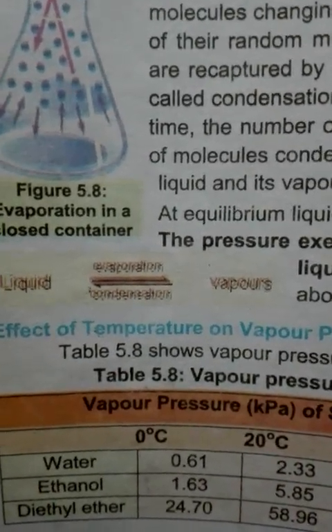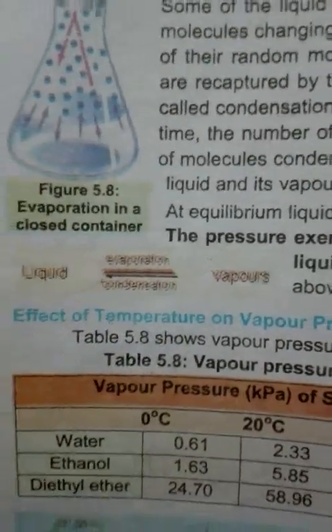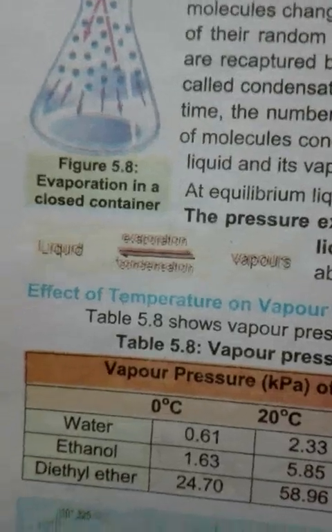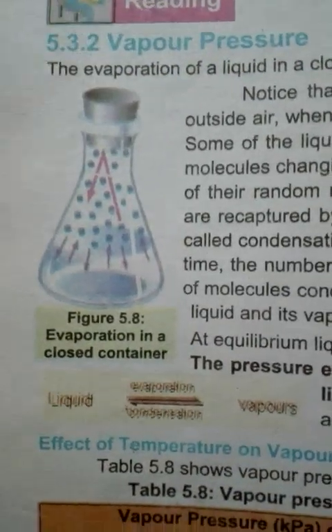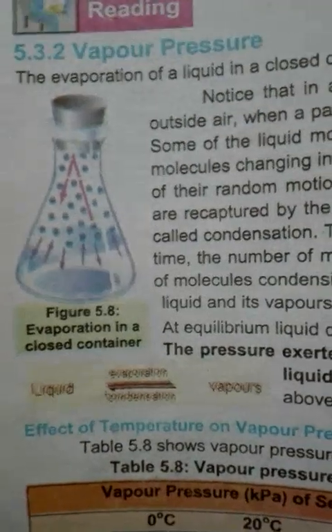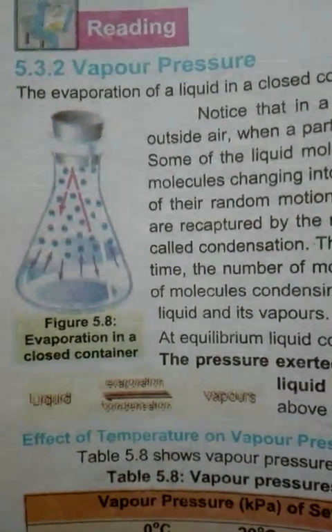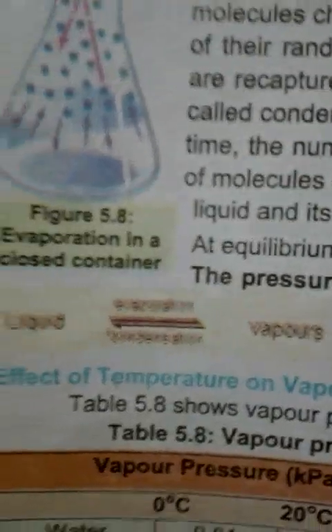This is the equilibrium, and at this stage, the pressure of the vapor of a liquid is called the vapor pressure. The space above the liquid is saturated with vapor. So what happens in vapor pressure? When a container is closed, the molecules still move, they still have kinetic energy, and they collide with one another, but they are in an equilibrium state. Equilibrium of what? Of having a liquid state and a vapor state.